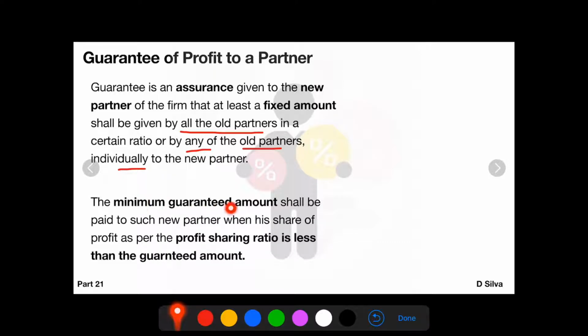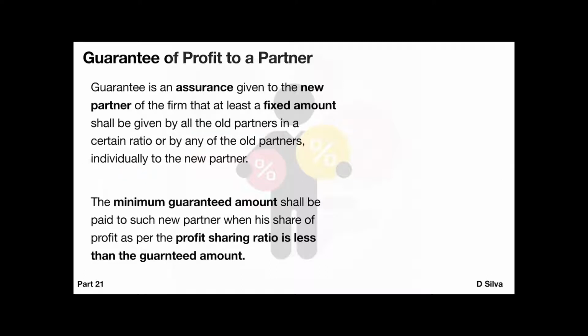Secondly, the minimum guaranteed amount shall be paid to such new partner when his share of profit as per the profit sharing ratio is less than the guaranteed amount. So, suppose the fixed amount that is guaranteed to the new partner is running short, it is a small amount, then the old partners will pay to the new partner in the profit sharing ratio. So let us work out problems under guarantee of profit to a partner.